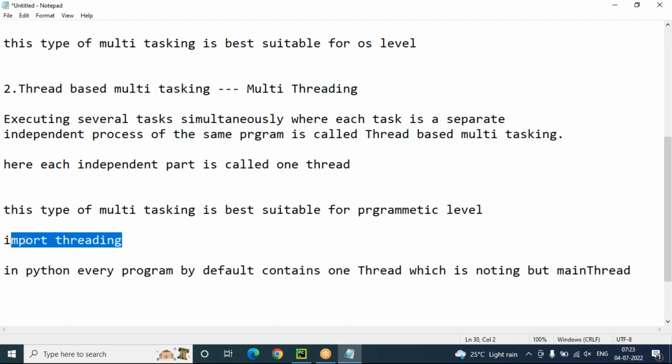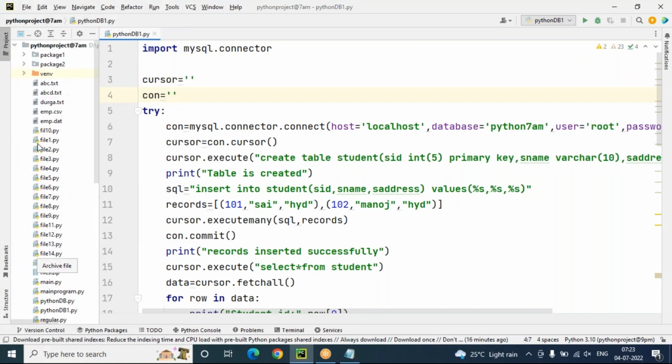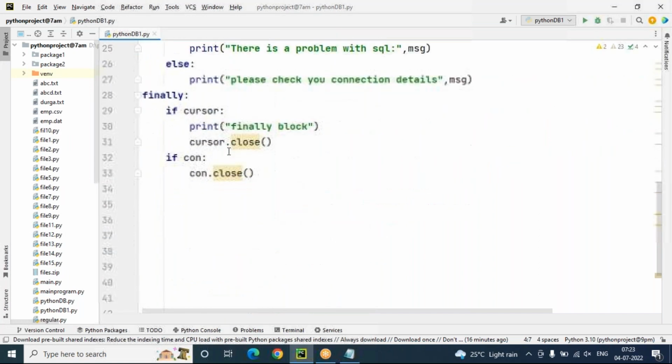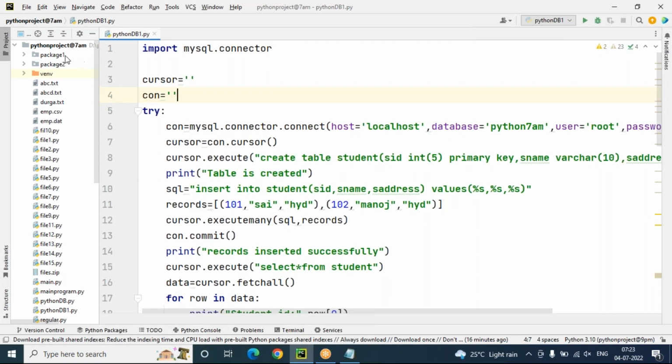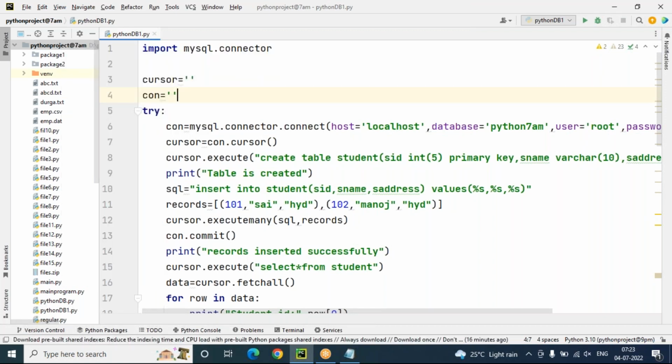This is the module which Python provides to work with multi-threading programs. I discussed many programs in my previous examples, but every program, even this Python db1.py, by default is executed under one thread, the main thread only. Let me check that our program is executed on one thread, the main thread, and how to find the main thread name. We'll look into a simple example.